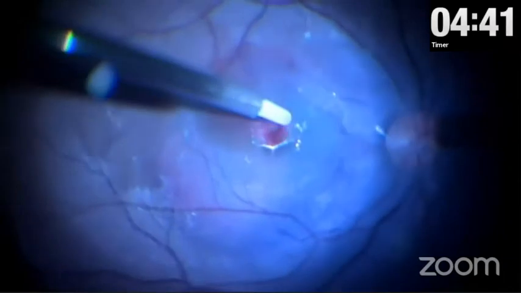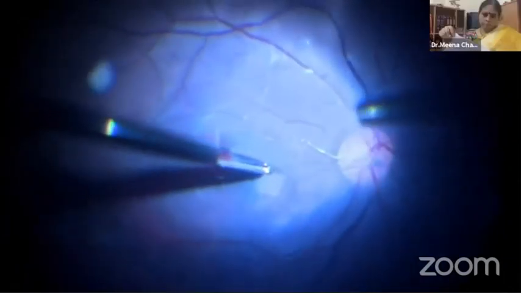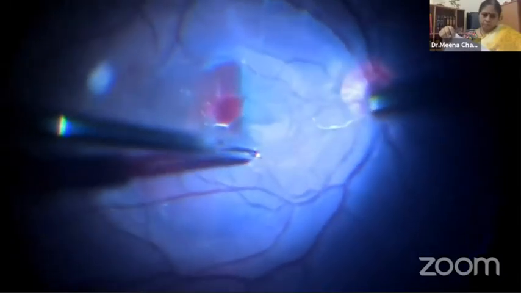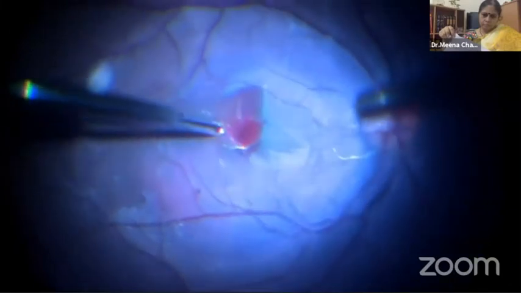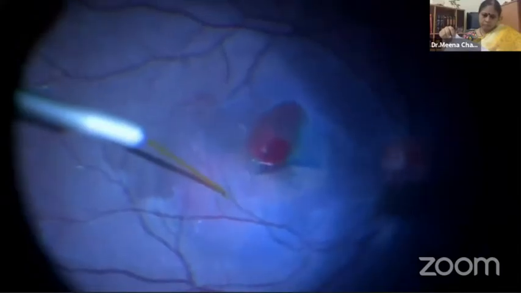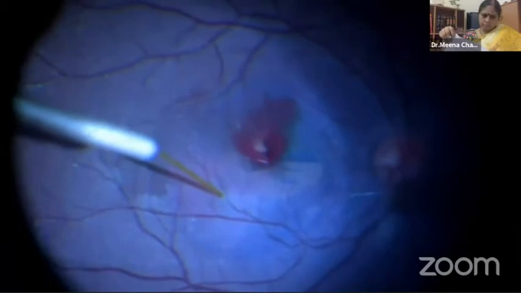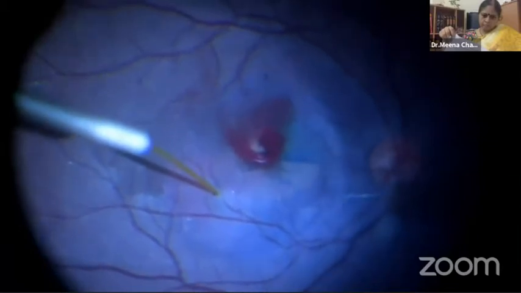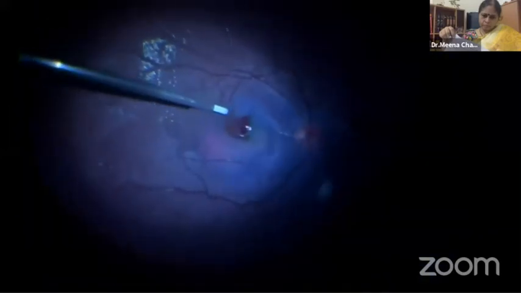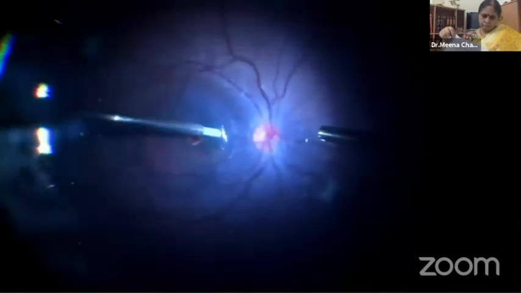The blood was aspirated with a silicone tipped flute needle and then proceeded with inverted ILM peeling. Nasal and inferior ILM peeling was done, and subsequently some more drug was injected as it was felt that the initial blood was inadequate. After achieving a good bleb size, air fluid exchange was done and ILM flaps were manipulated under air to cover the macular hole.